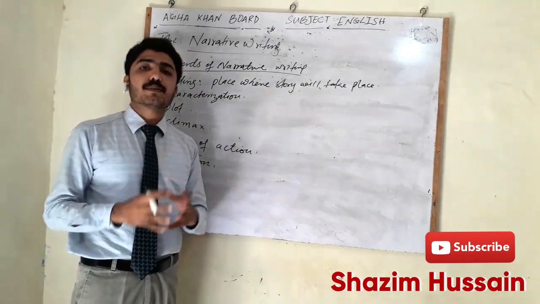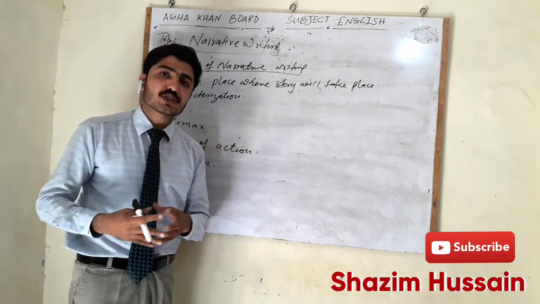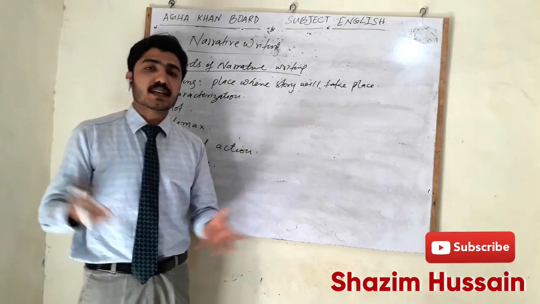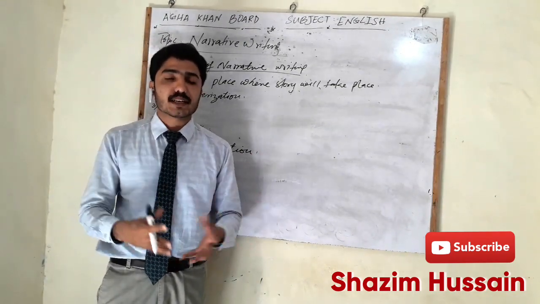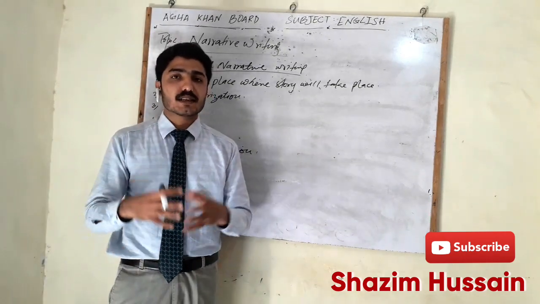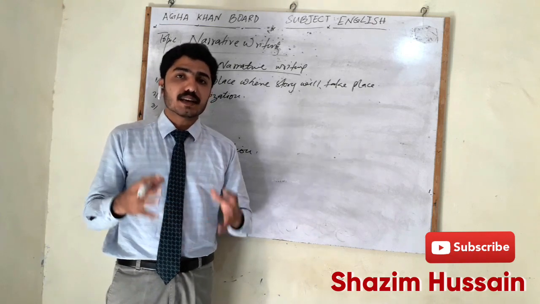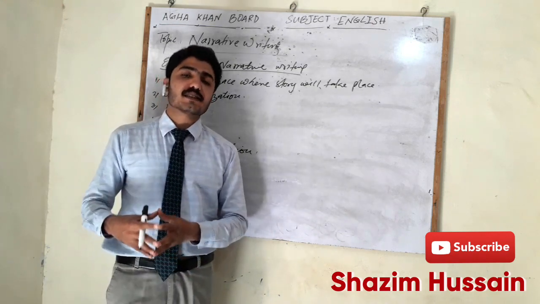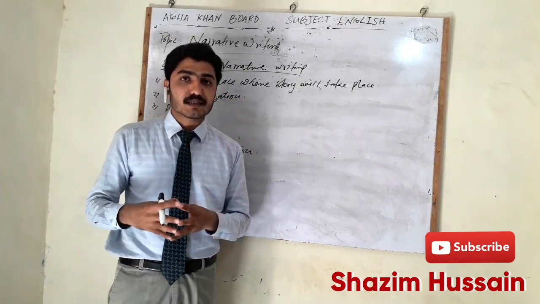Now the second point is characterization. Characterization means the people, the characters who are in the story, who will move and do actions. There are several characters: the hero and his friends, supportive characters, and many others. You have to give an overview of their dressing, strengths and weaknesses in a nutshell, so that the reader may create an image in the mind of how that character is in the story.